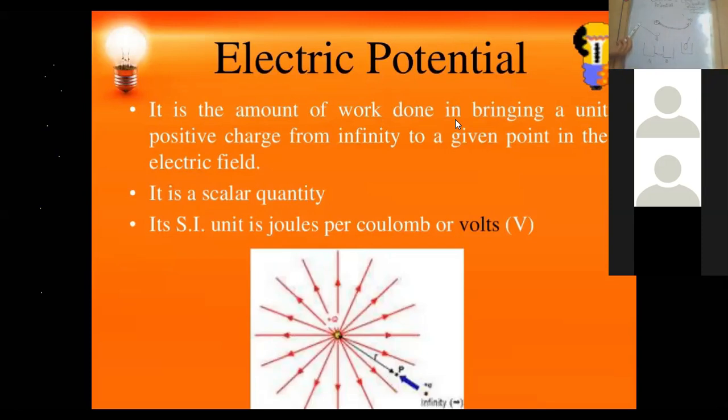The ball is at the higher level, here the ball is at the lower level. Because of this difference, the work has been done. And how will we create this difference so that the charge will keep on moving? That difference will be created because of the difference in the electrical pressure, called potential difference. The difference of the electrical potential is provided by either an electrical cell, a battery, or a generator.